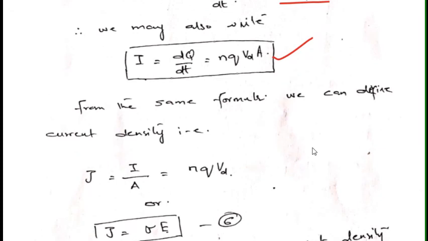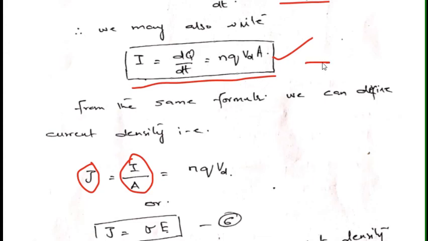From this same formula I can find another very important parameter, and that is the current density. Current density is represented by J, and it is defined as current per unit area and is equal to nqvd.